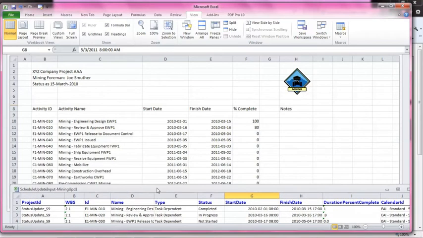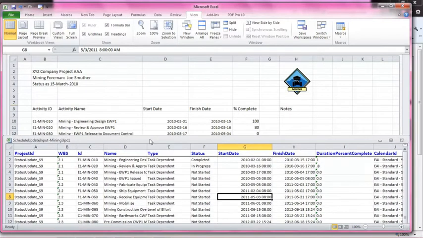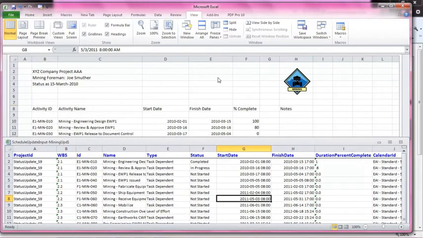Now, in behind, of course, I've got the copy of updates I've gotten, for example, from your own folks at site, folks out in the field, subcontractors, whoever's giving you updates. Now, if they send it to you in electronic format, you can definitely create yourself a macro that's going to look up the activity IDs and match them up with the activity IDs that you've got in the template and impart the right updates to your template. So this does not have to be a manual process. Now you'll notice I've put the information for the first couple into the template. So we've only done a small update just to show you how this works.